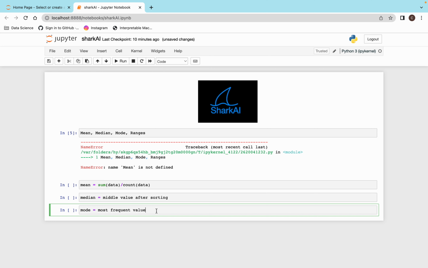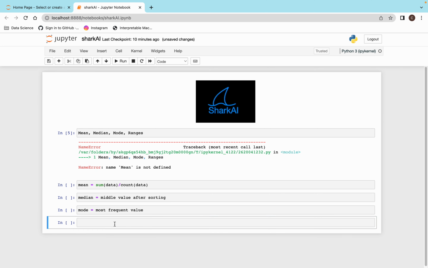So let's say that I have the data x equals, suppose, 1 2 3 4 5. Let's take a small data only for better understanding. What will be the mean of it? Mean is the sum of total numbers divided by the count of the numbers. So 5 plus 4 is 9, 9 plus 3 is 12, 12 plus 3 is 15. 15 divided by the count, 1 2 3 4 5, so 15 divided by 5 is 3. So our mean will be 3.